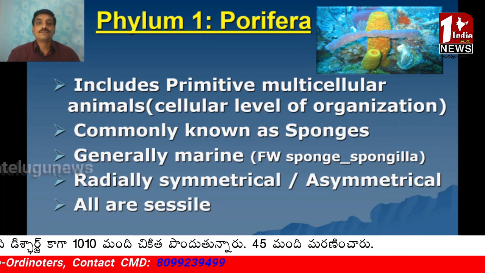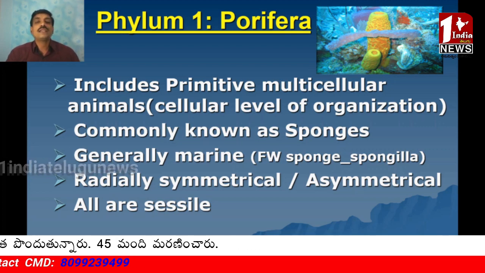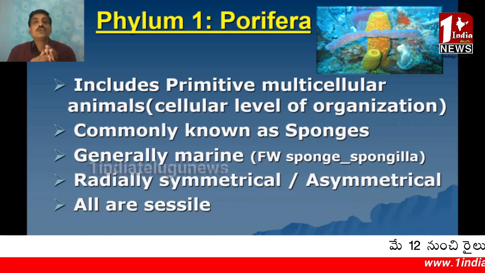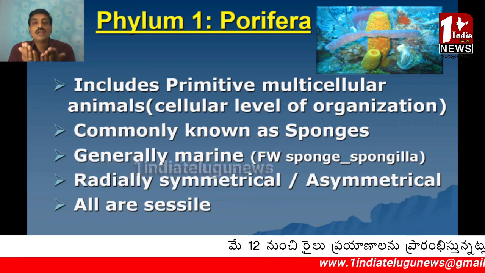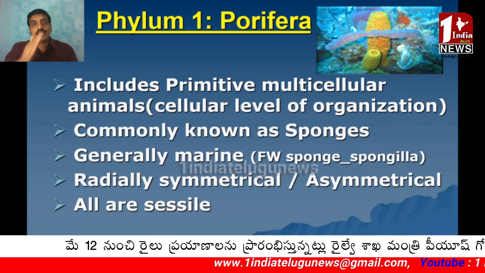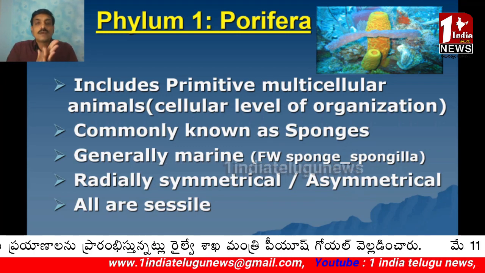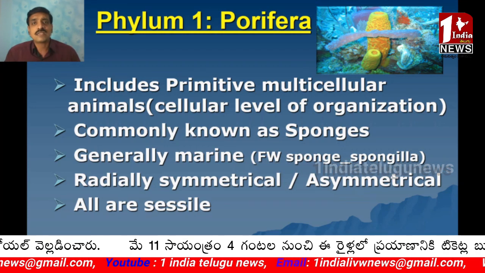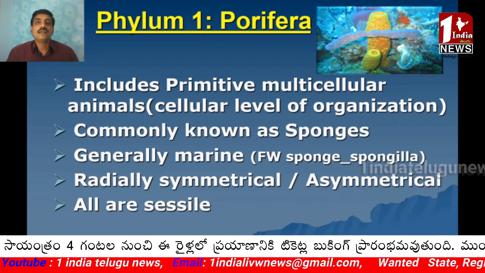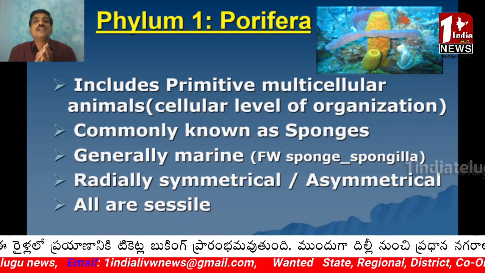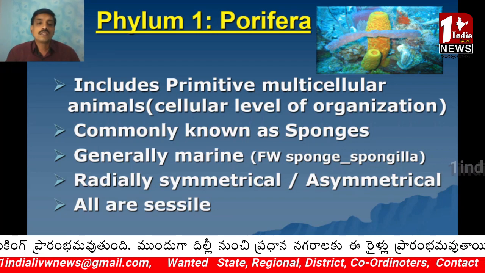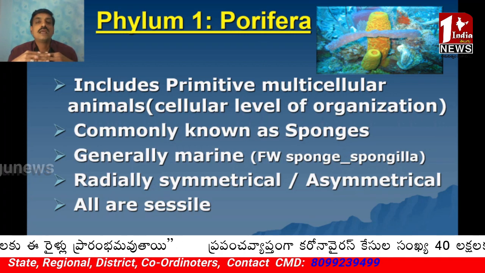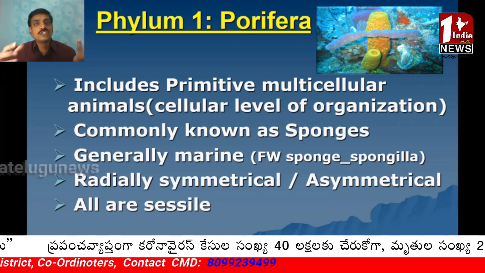Porifera exhibit radial symmetry. Radial symmetry means the animals can be cut into two equal halves in a number of planes, in any plane that passes through the principal axis. Some sponges are asymmetrical, meaning they cannot be divided into two equal halves. All sponges are sessile, meaning they are limited to a particular place and won't show self-locomotion.